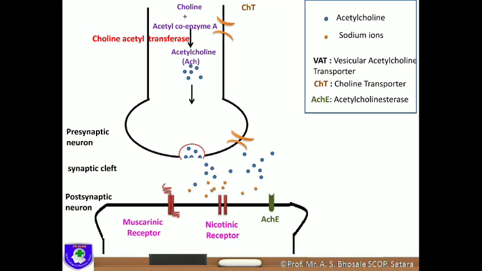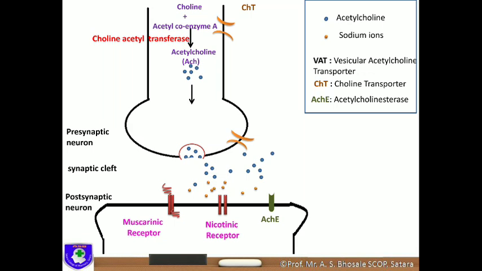Now the question is, what is the synaptic cleft? Take a few minutes and recall, what is the synaptic cleft? What is the distance between the presynaptic neuron and the postsynaptic neuron? What is the standard length?